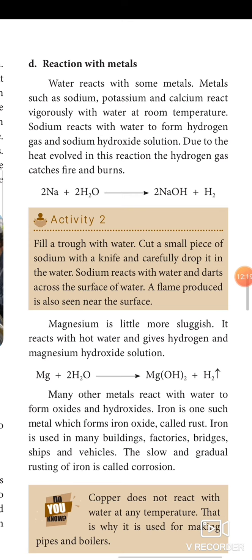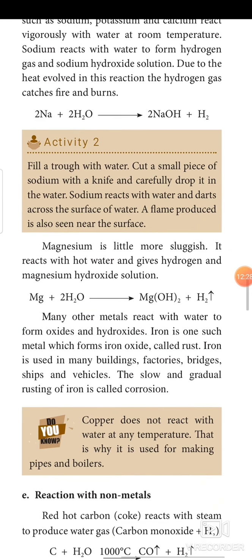Iron is used in many buildings, factories, bridges, ships and vehicles. The slow and gradual rusting of iron is called corrosion. Copper does not react with water at any temperature. That is why it is used for making pipes and boilers.